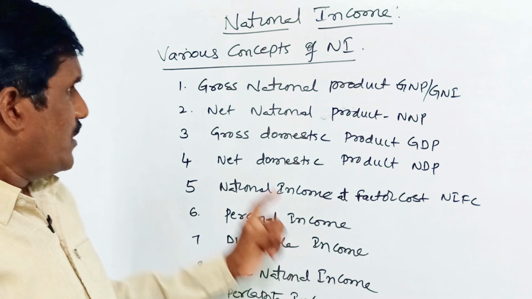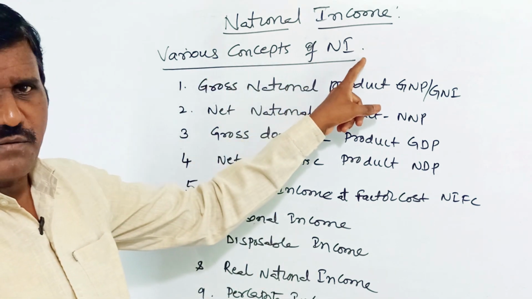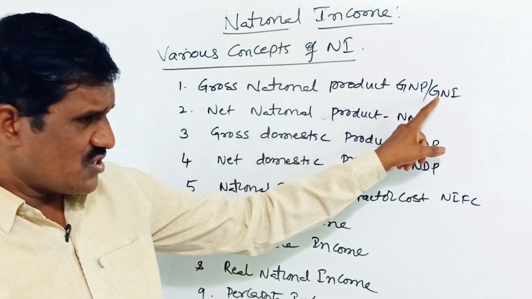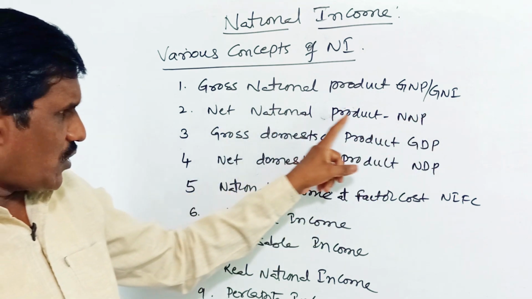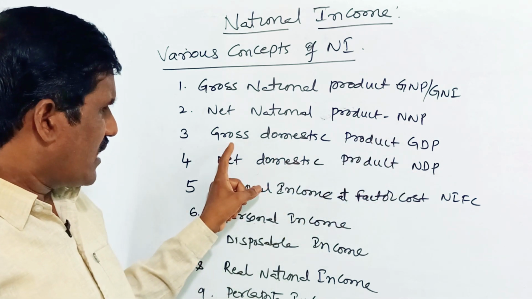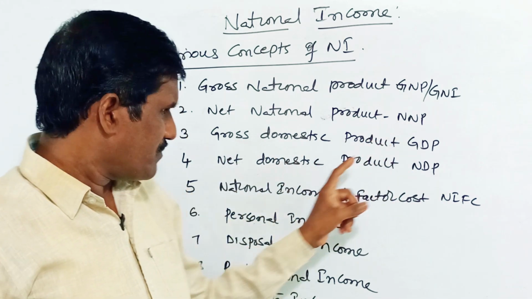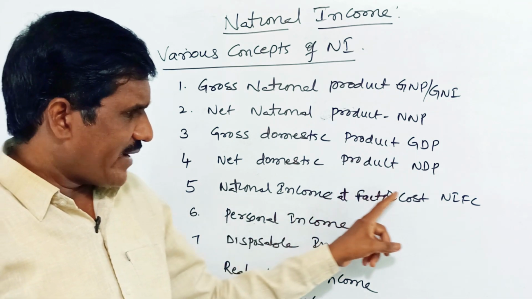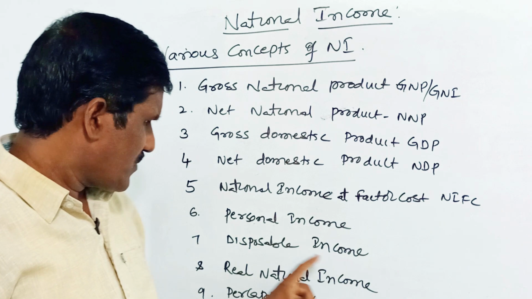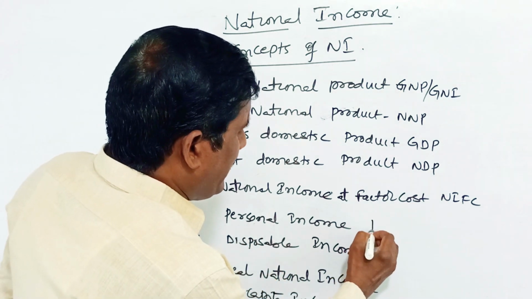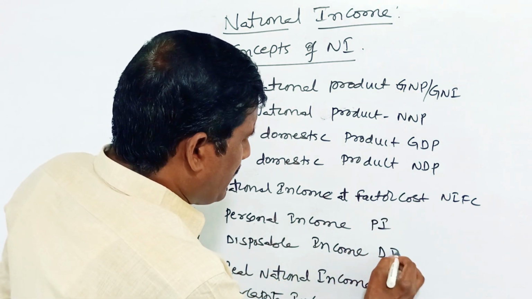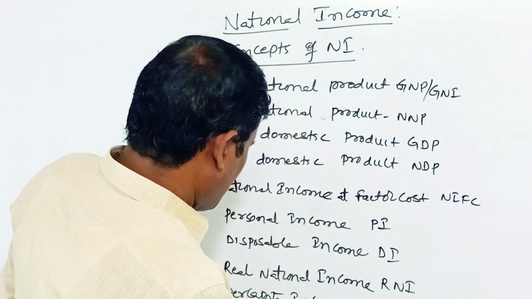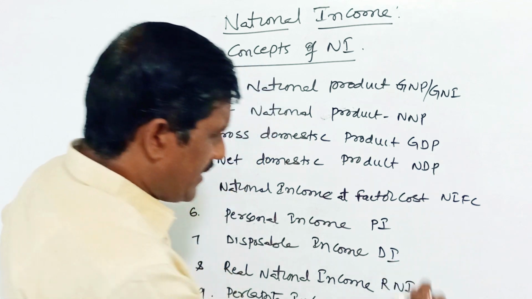So here are the various concepts of national income: gross national product, GNP or GNI, net national product, NNP, gross domestic product, GDP, net domestic product, NDP, national income at factor cost, NIFC, personal income, PI, disposable income, DI, real national income, and per capita income.